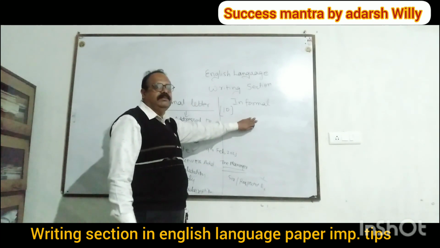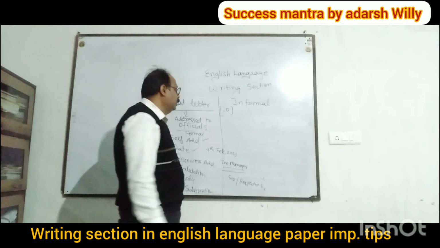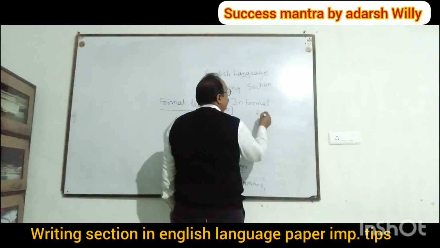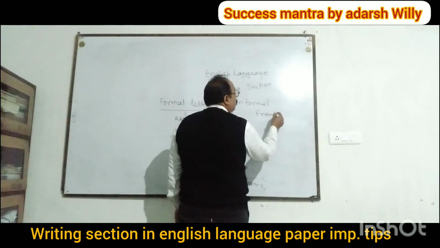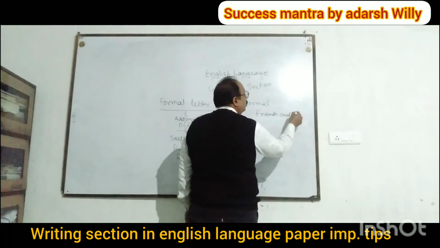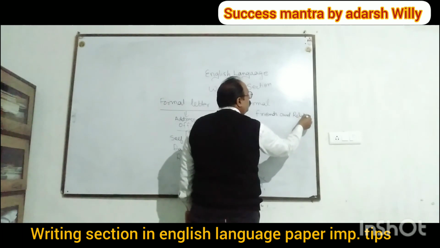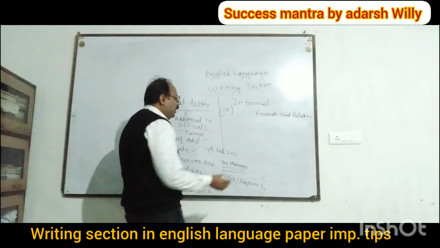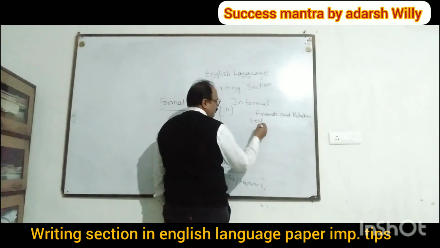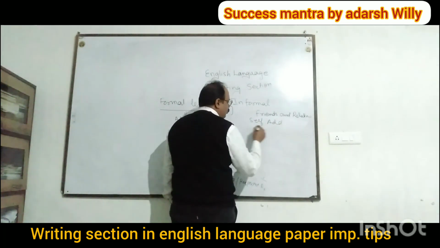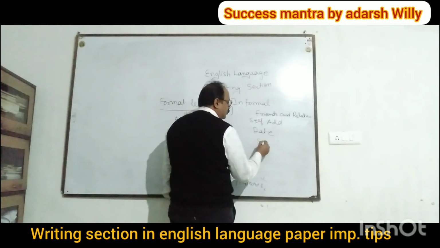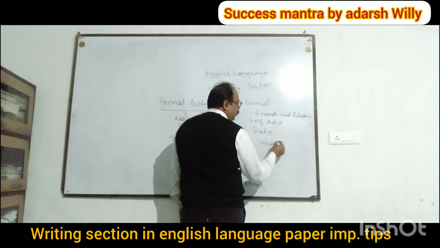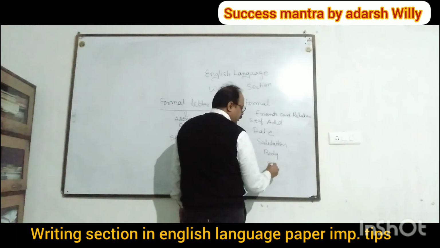Then the informal letter is very easy, because you write this letter to whom? Your friends and relatives. Friends and relatives you write to, so it is easy for you. Simply you have to write your self address over here, then you write the date in the same format, and here you write the salutation, then the body of the letter, and then you write the subscription here.